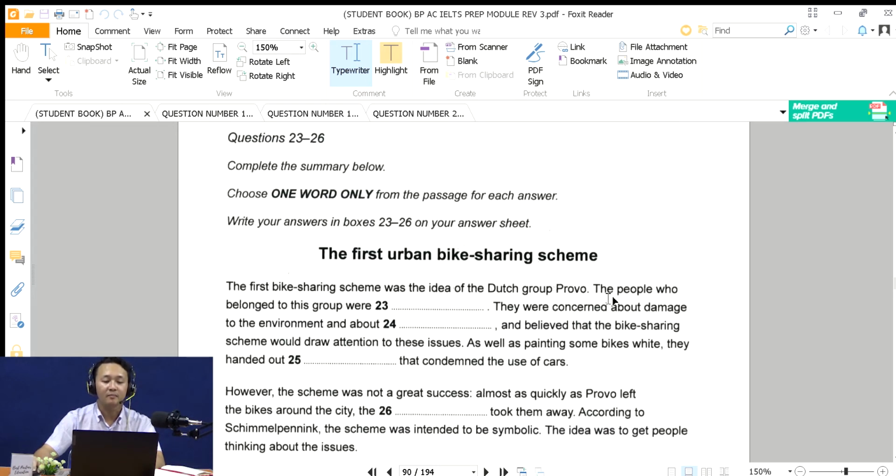For example, they will skip this part, 'The first bike sharing scheme was the idea of the Dutch group Provo,' and go directly to the blank, 'The people who belonged to this group were blah blah blah.' This might seem simple, but it can also reduce your time.